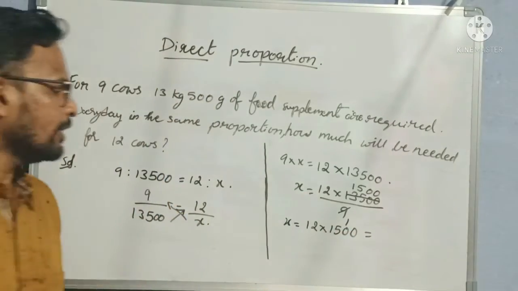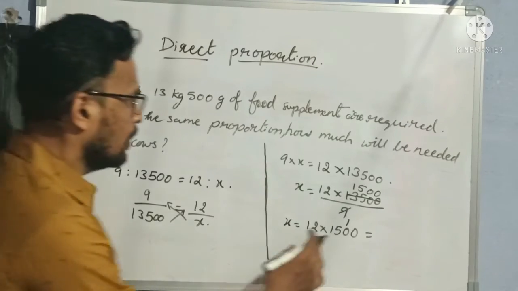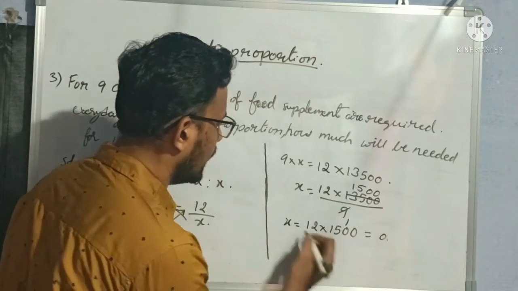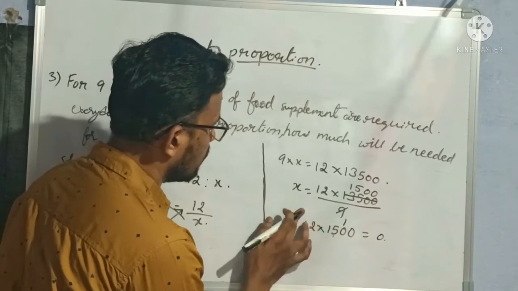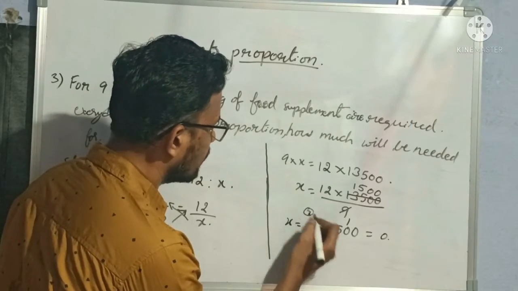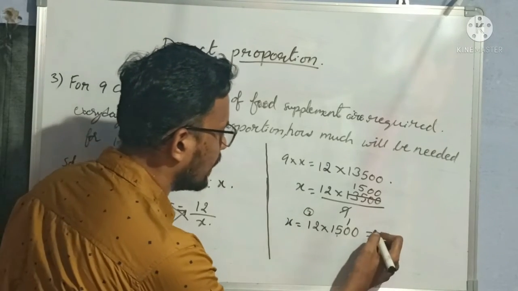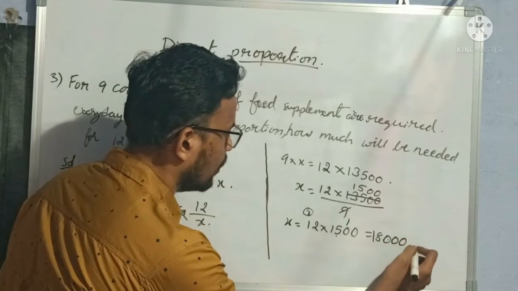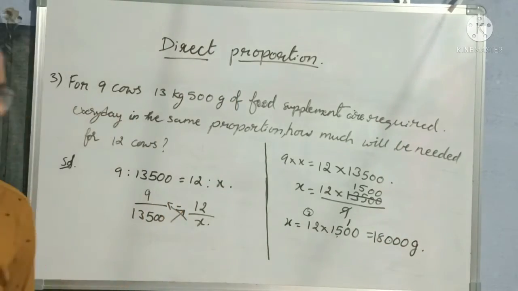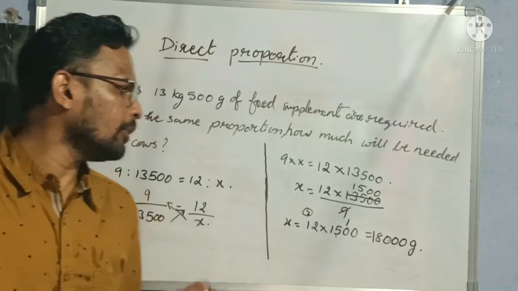Now as I said, just multiply 15 into 12 and keep 2 zeros as it is. So 12 5s 60. Okay, 15 twos is 30, 3 carried, 15 plus 3 is 18. So 18,000. Now we have to take this as grams. Okay. Now let us convert this again into kilograms.